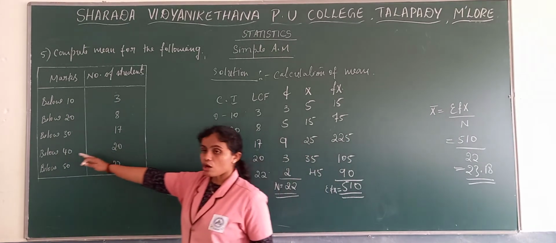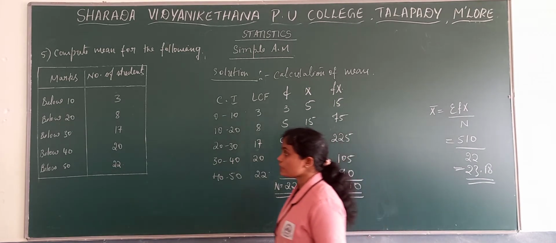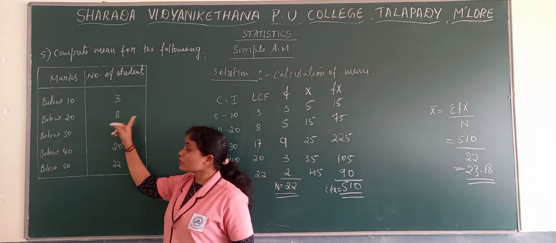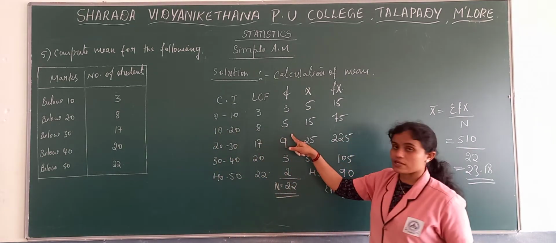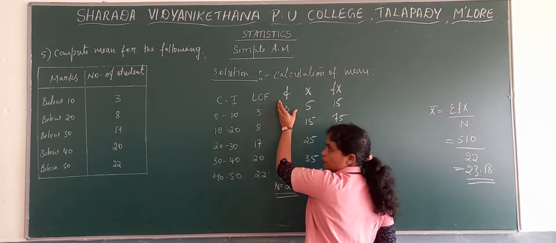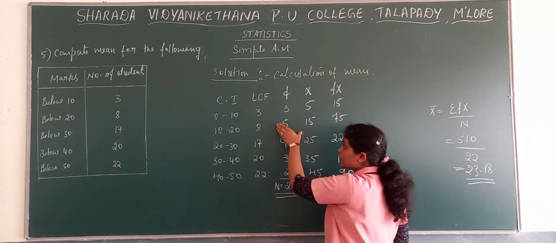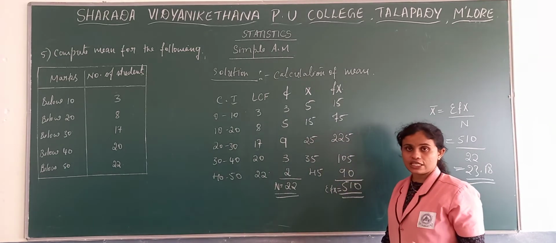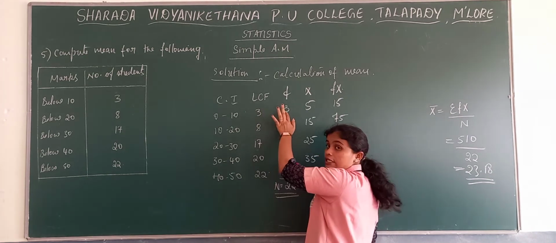In the same way, you may get a problem with more than or above. So what do you need to do? If it's more than and above, we need to consider it as MCF. Then from MCF we need to find out frequency. Usually, class intervals and frequencies will be given. But here, class intervals and MCF are given. In order to calculate mean, we require frequency. From MCF, how to find out frequency? That you need to know. From frequency, how to calculate the cumulative frequency? That you know, go on adding the frequency.